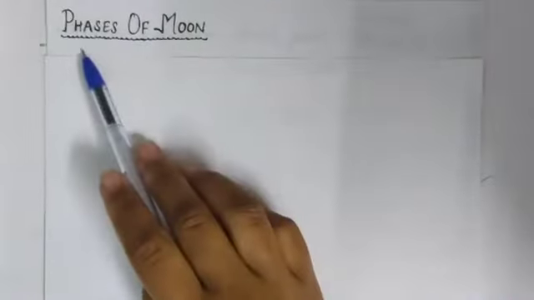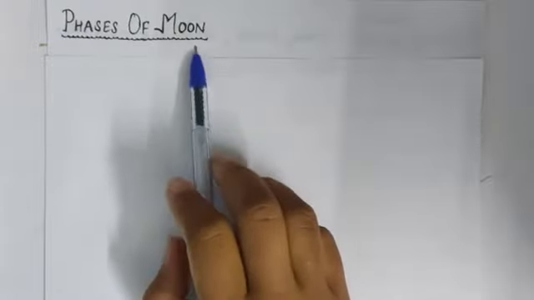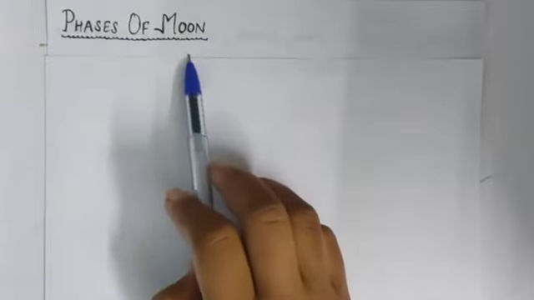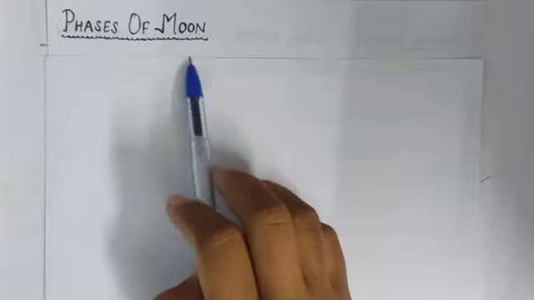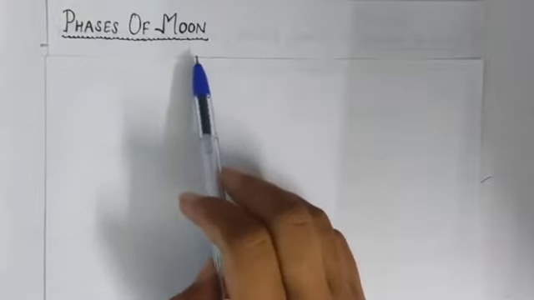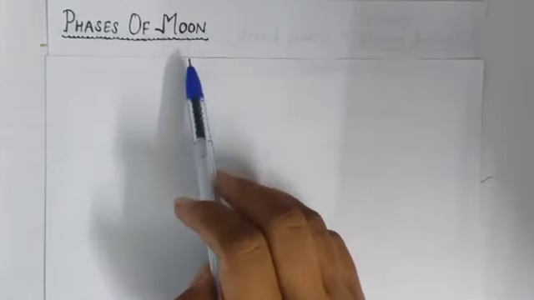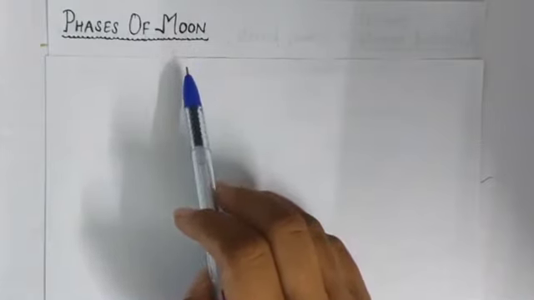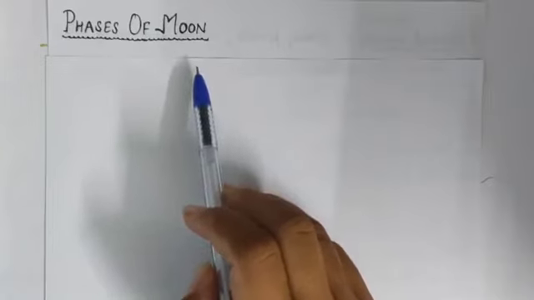Now our next topic is phases of the moon. If you observe the moon in the night sky for a few days, you will notice that the moon does not look the same, right? This is because the sun lights up different parts of the moon as it revolves around the earth.